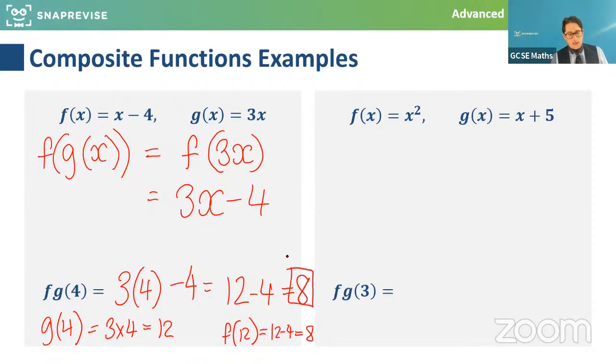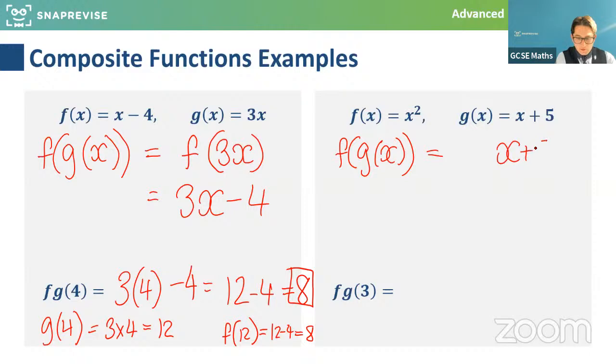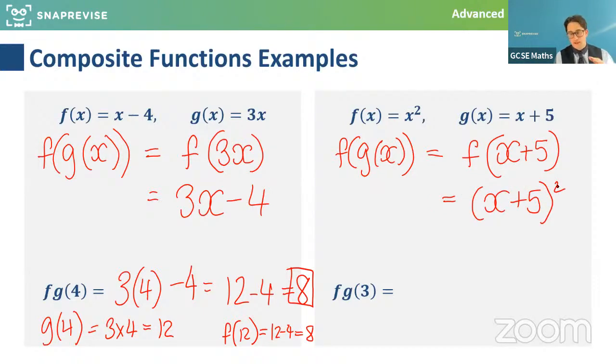Right, this function here, f of g of x. Now this time, again, let's think about what function it goes into first. x first goes into the g function, which adds 5 to it. And then the f function is applied to that result. Now f squares it, so this will be x plus 5 squared. Now an important note here is that actually x plus 5 squared means x plus 5 times x plus 5.